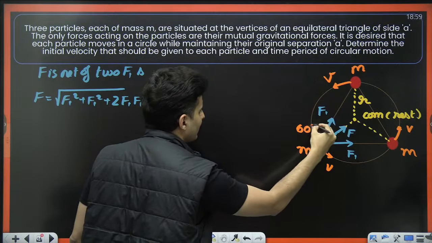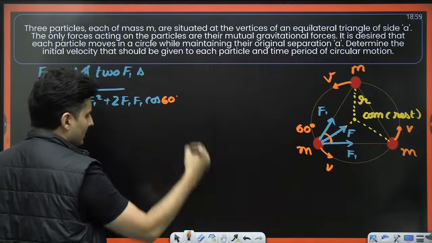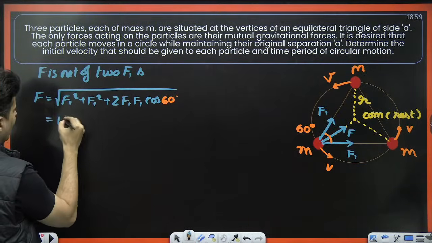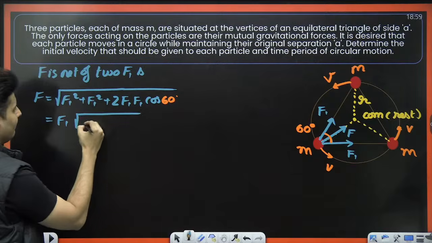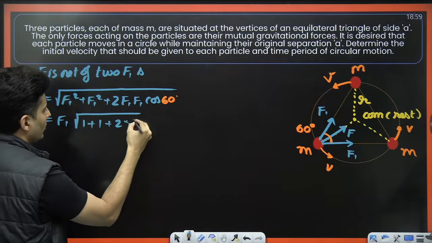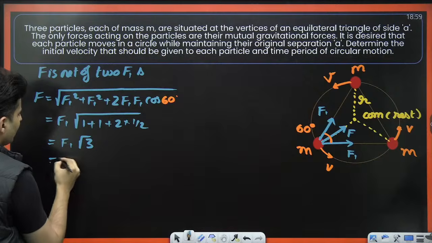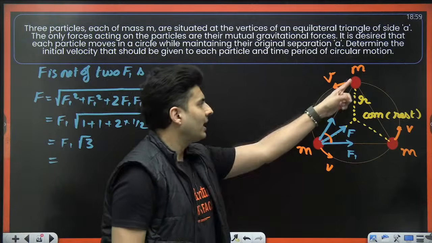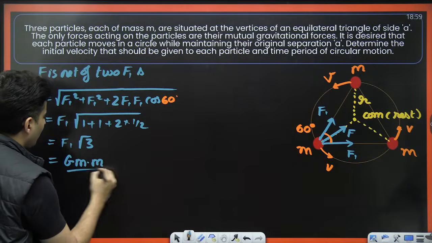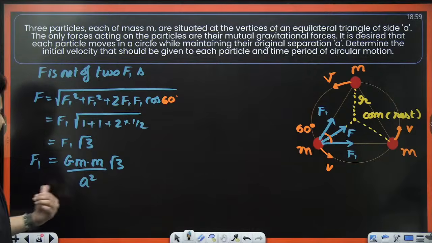Obviously it is 60 degrees because it is an equilateral triangle, so it will be cos 60 degrees. You can see F1 is common from everywhere, and you will have 1 plus 1 plus 2 into cos 60, which is 2 into half, which is again 1. So it will be F1 root 3, but F1, force between any two masses, will be nothing but GMM by a square, and this will be root 3. So that will be your F1.